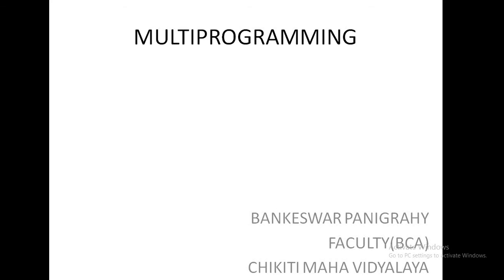So, multi-programming is a technique where the processor can execute multiple jobs or multiple processes or multiple tasks at a time.